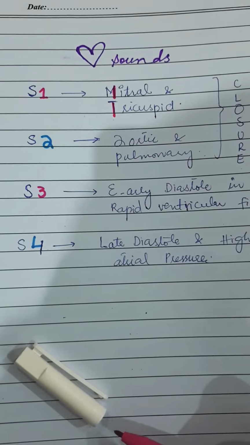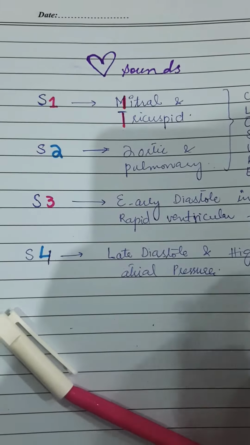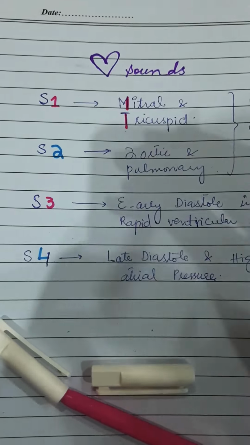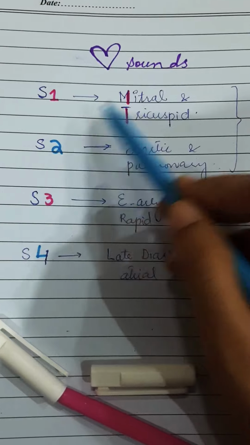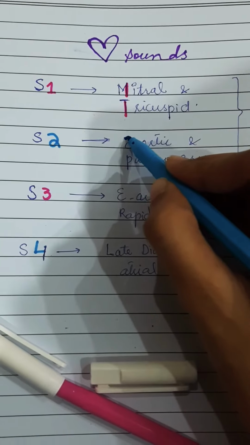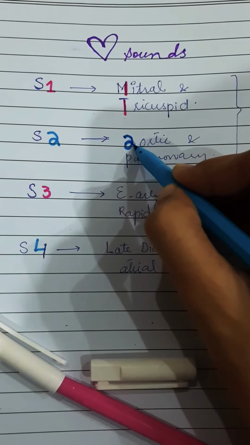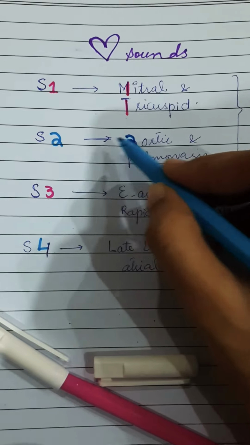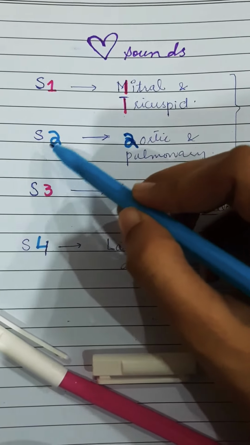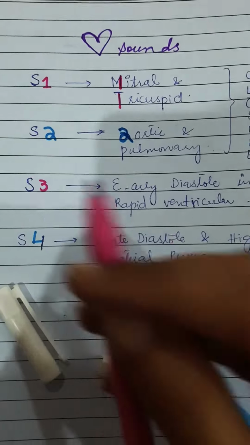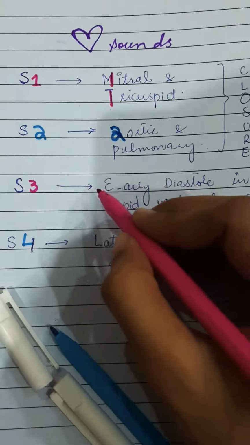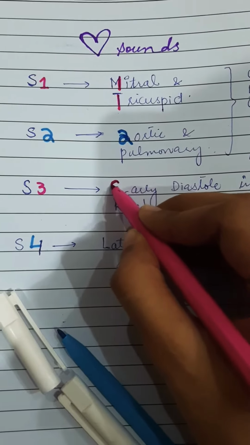Now coming towards the S2, as we can see, S2, the shape of 2, if we look at the shape of A in aortic, so S2 is produced by the aortic and pulmonary valve closure, and S3, if we invert the shape of the 3, it becomes like E.